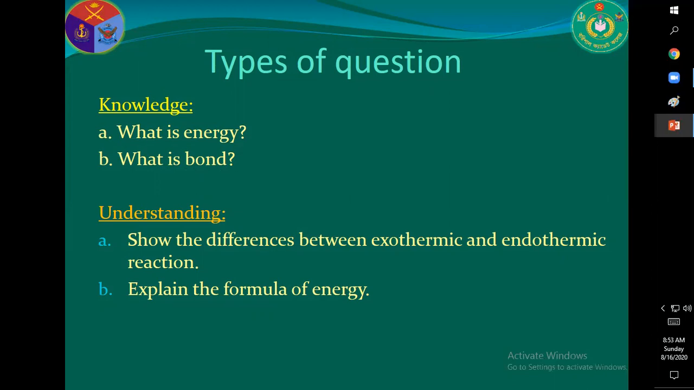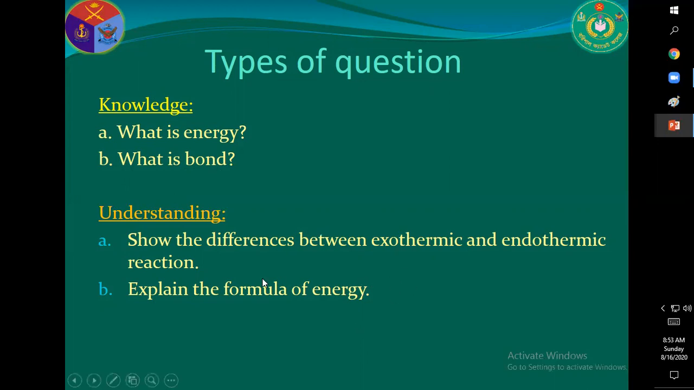So, first question: what is energy? Second question: what is bond? That means knowledge-based questions. Energy can never be created or destroyed. It can change from one form to another. It is one form of power. It is defined by E. Here in case of bond, it is an attraction force, and by this force, atoms combine together. Bond is the electrostatic force of attraction between atoms and molecules.